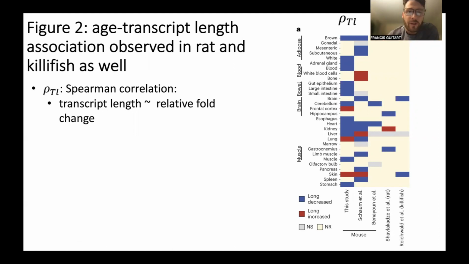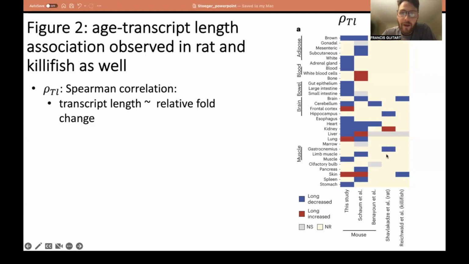So here we have the heat plot of those Spearman correlations, which I explained earlier, where they basically generated a correlation between transcript length and the relative fold change of a pairwise comparison of different aged mice. If these cells are in yellow, it means that that particular tissue wasn't studied in that experiment. If it's gray, that means that the rho value was not statistically significant. If it's red, it means that there's actually an increased expression relationship between transcript length and age. So the older the mouse had generally higher expression of longer transcripts.